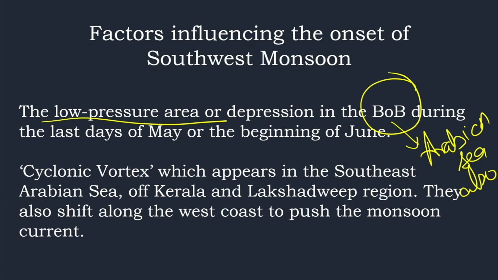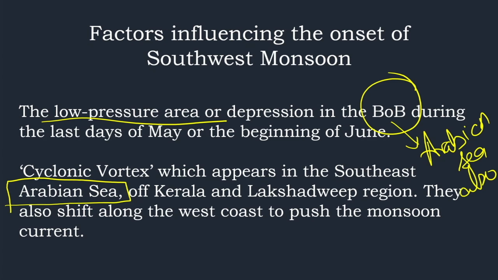And the next one is a cyclonic vortex, another factor which appears in the southeast Arabian Sea. Very important here, it appears in the Arabian Sea off the coast of Kerala and the Lakshadweep region, and they also shift along the west coast to push the monsoon current. So this cyclonic vortex keeps moving, and this helps in pushing the monsoon current towards the India mainland.